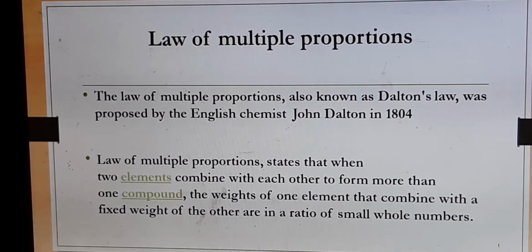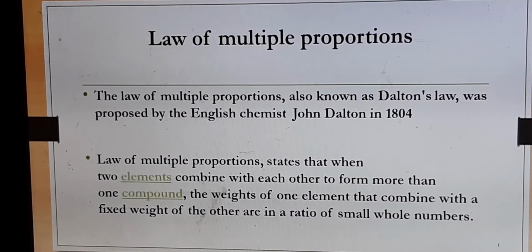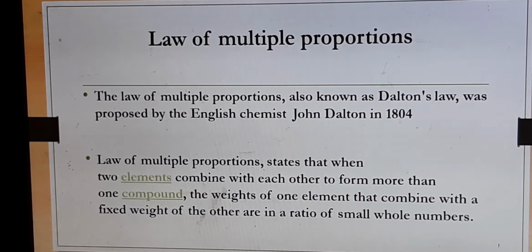Then the weight of one element that combines with the fixed weight of the other. So one of the elements' weight you have to fix, and see in what ratio it combines with the other element in all the different compounds. Then they will bear simple whole number ratios with each other.